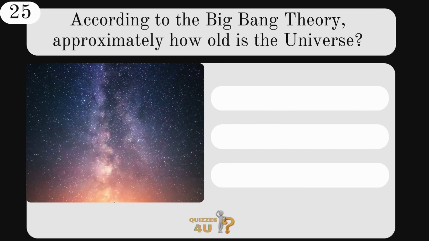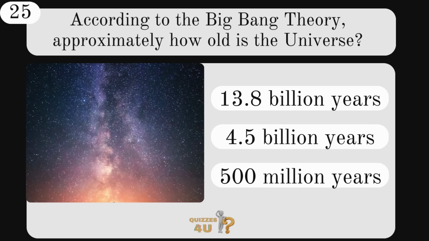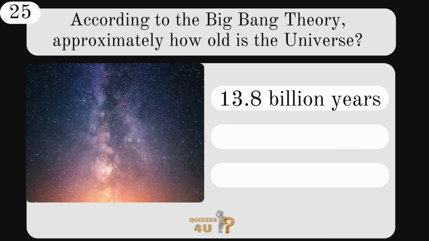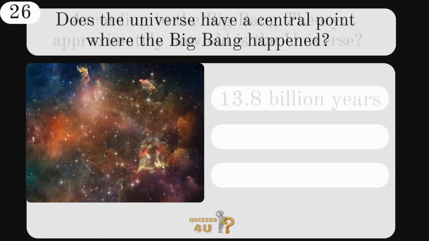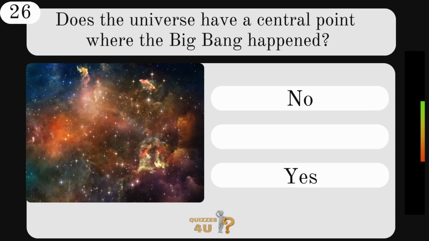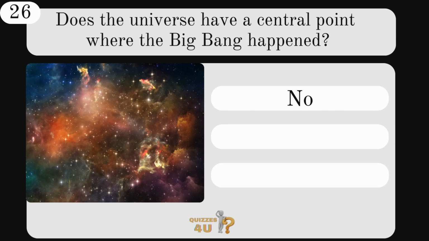According to the Big Bang theory, approximately how old is the universe? 13.8 billion, 4.5 billion, or 500 million years? The answer is 13.8 billion years. Does the universe have a central point where the Big Bang happened? Which do you think, no or yes? The answer is no, it doesn't.